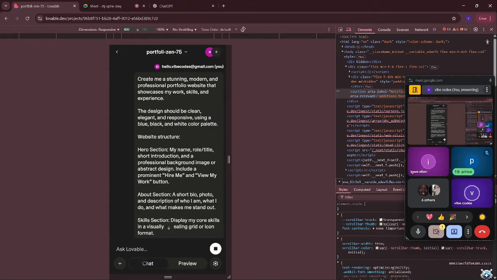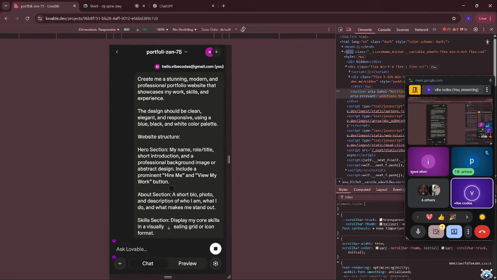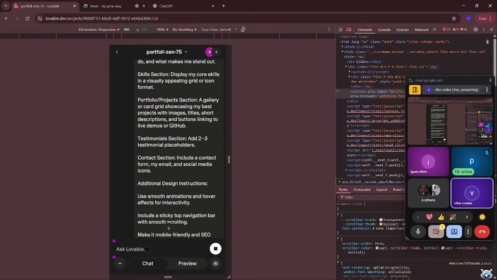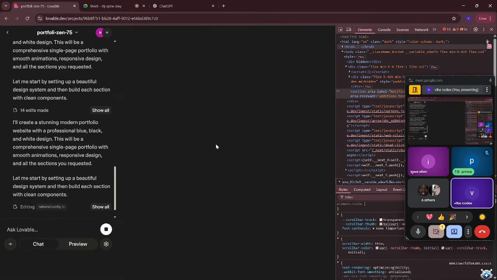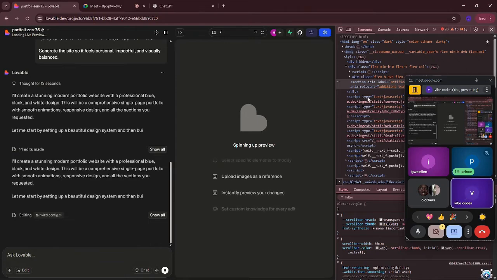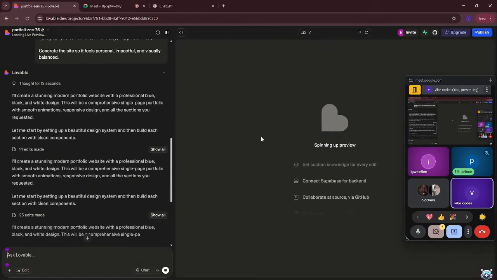You have two buttons right here. You have chat and you have preview. If you click on preview, it is the interface of how everything is going to look on your phone, of how the website is going to look like. Chat right here is where you tell ChatGPT what you want to change. Okay, so basically it is very easy. You can actually get it done on your mobile phone.